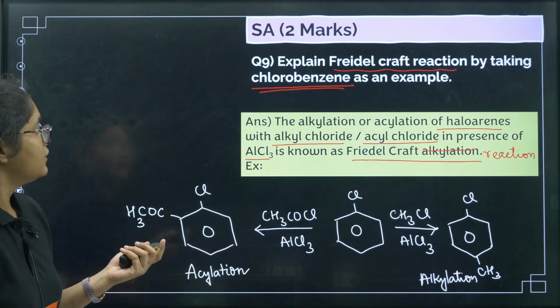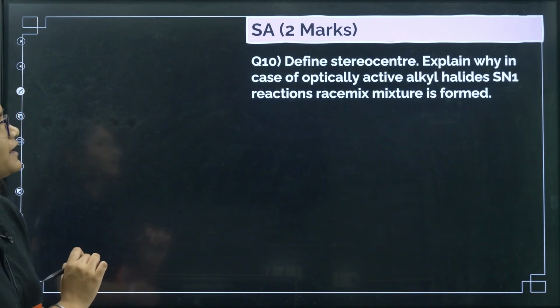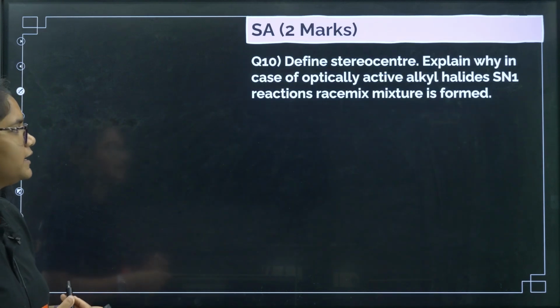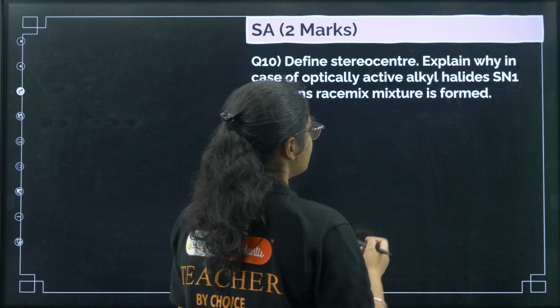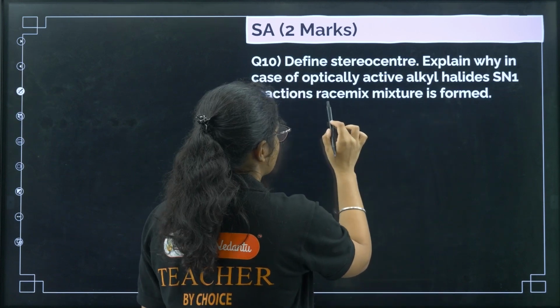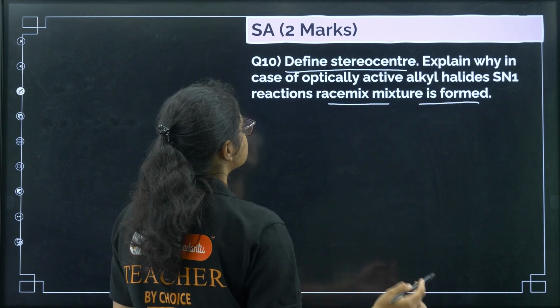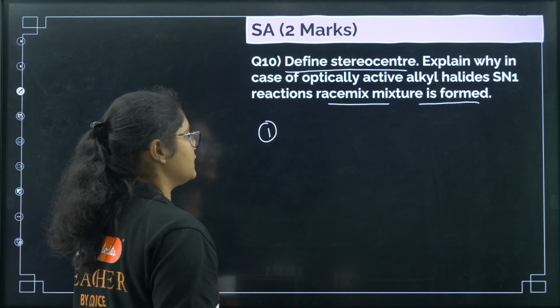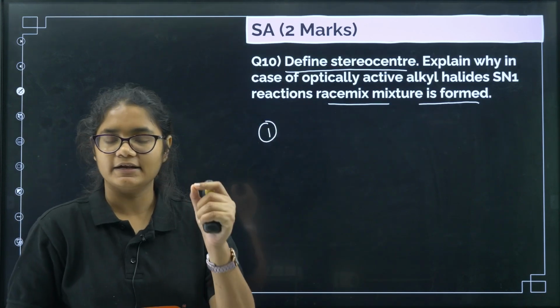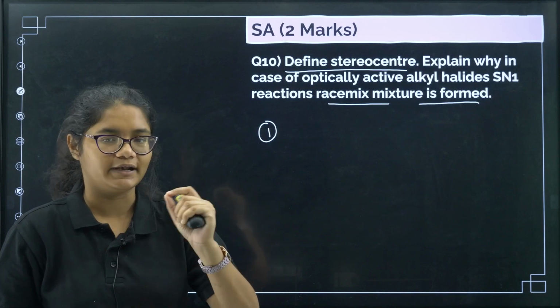Okay, now next question, define stereocenters. Explain why in case of optically active alkyl halides SN1 reactions racemic mixture is formed. Okay, so first point, what is stereocenter? Let us define it in one line. So stereocenter is that carbon where 4 different groups are attached, right?